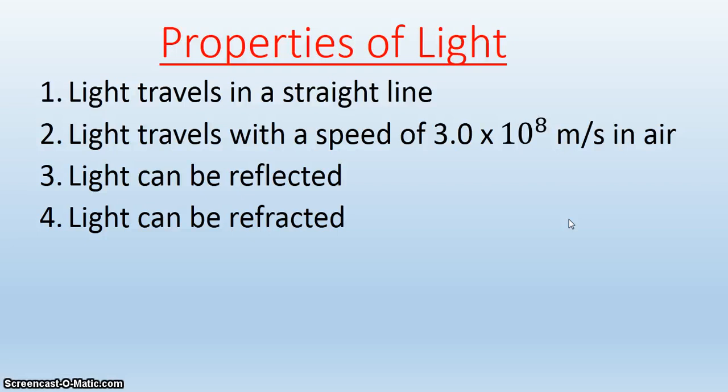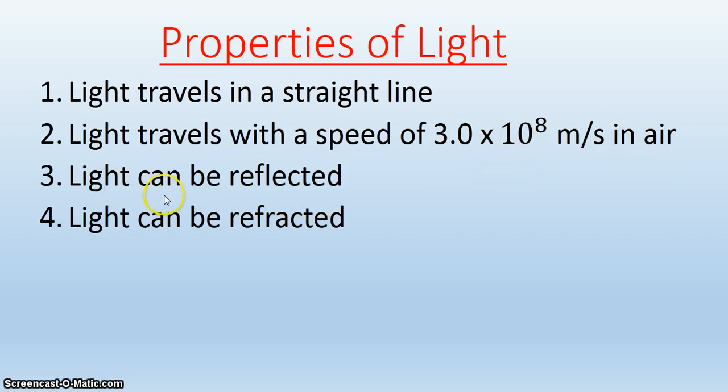Light has certain properties, and these are: one, light travels in a straight line. Light travels with a speed of 3.0 times 10 to the power 8 meters per second in air. Please, "in air" is very important. You have to add it, because in water this speed will change, and in other media this speed will also change. So this speed is valid only in air.